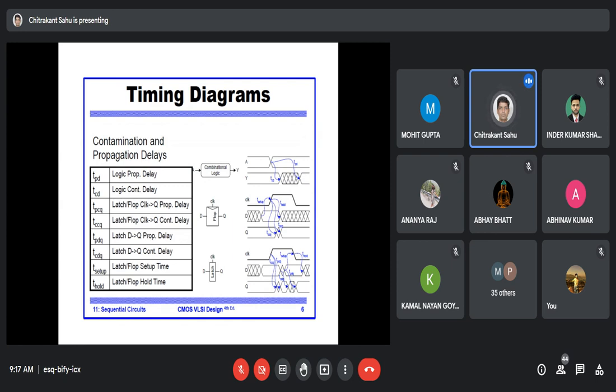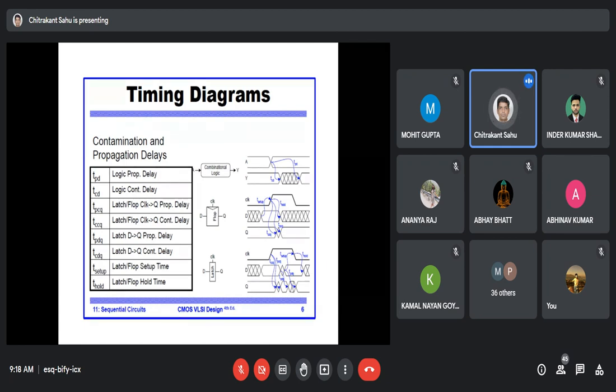The output only becomes stable after the propagation delay. Contamination delay is the initial behavior of the system, when it starts responding, but it is not actually stable. Only after the propagation delay is the output stable and the measurement correct. In the case of a flip-flop, this contamination delay becomes very important, because it will drive your setup time and hold time.